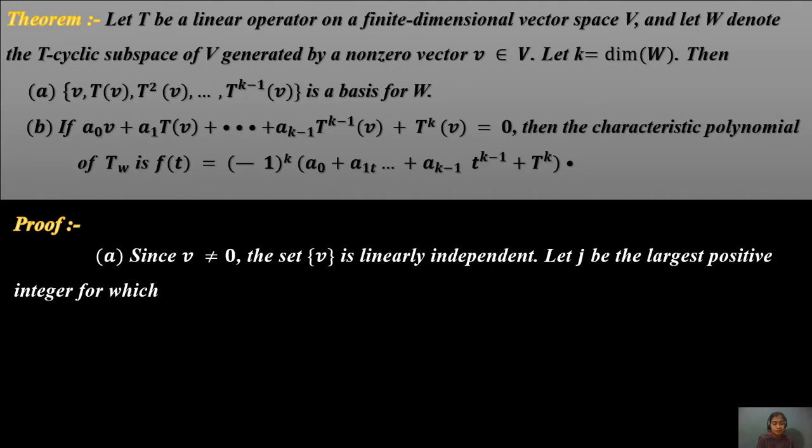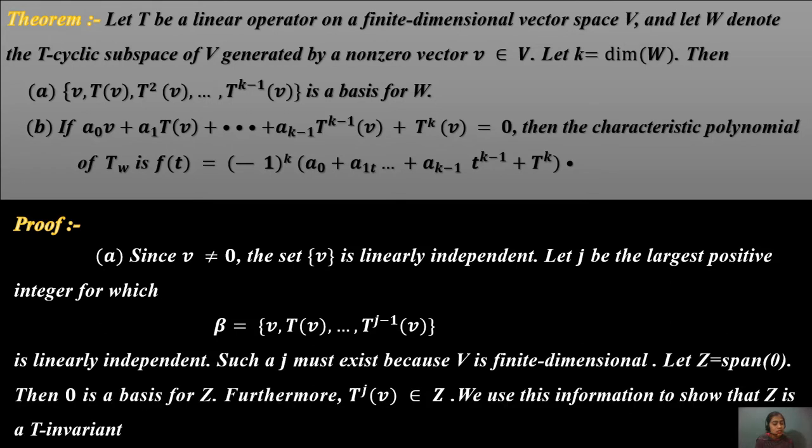Okay, let us start the solution. We prove both of these conditions for the theorem, depending on the invariant subspaces. Since v is not equal to 0, the set {v} is linearly independent. Let j be the largest positive integer for which beta equals {v, T(v), ..., T^(j-1)(v)} is linearly independent. Such a j must exist because V is finite dimensional.